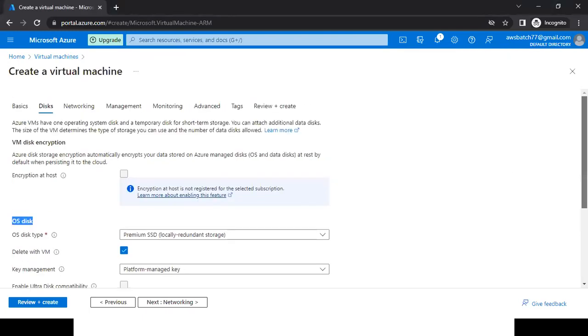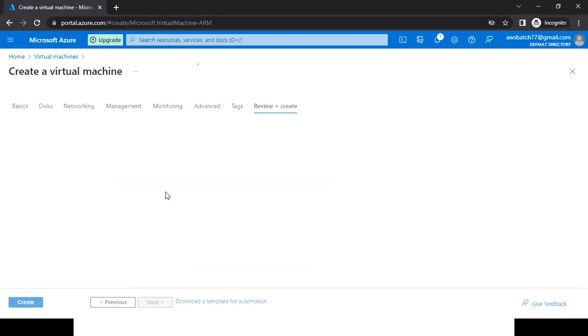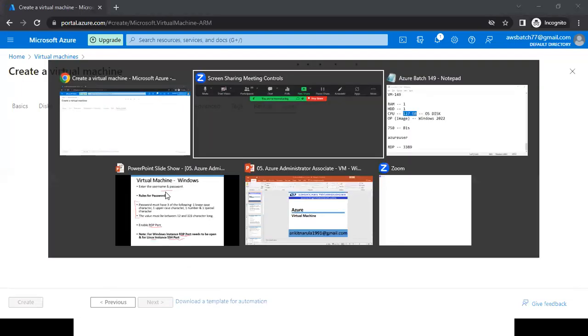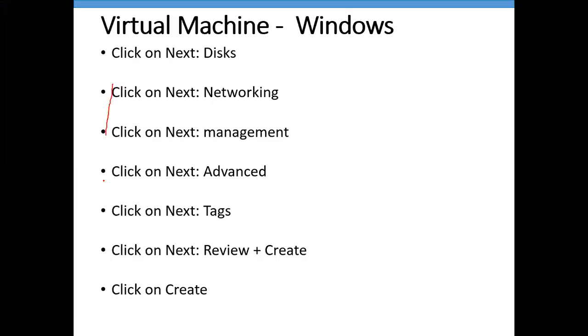Other than that, if you see, we have more tabs. We have a networking tab, management, monitoring, advanced, tags. Regarding these tabs, we will learn in our upcoming session. So right now, what I'm going to do is, I'm going to directly click on Review plus create. So I'm just clicking on next, or you can directly click on Review plus create also.